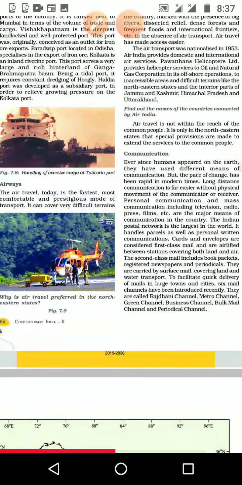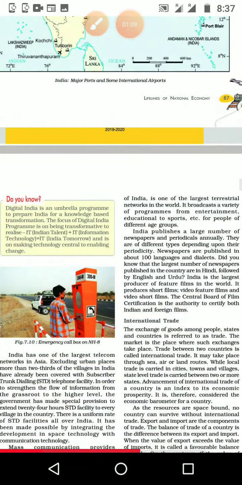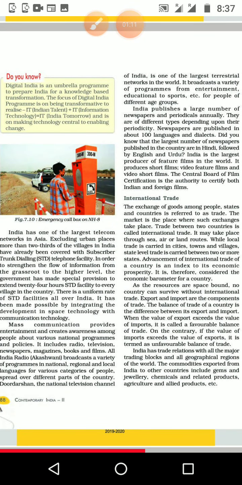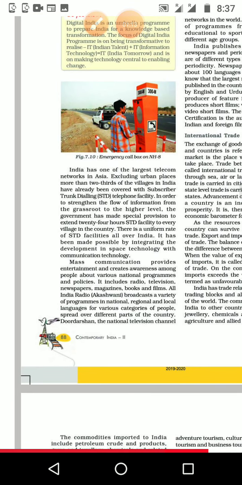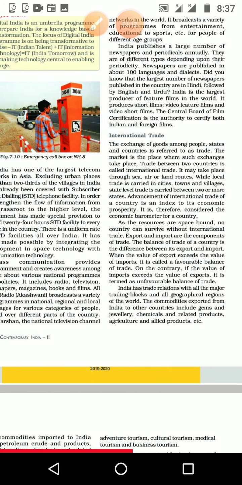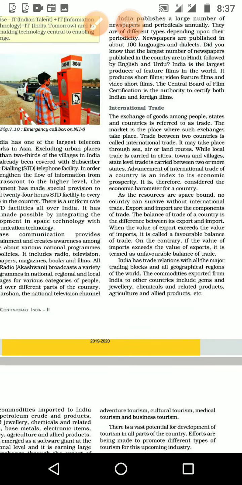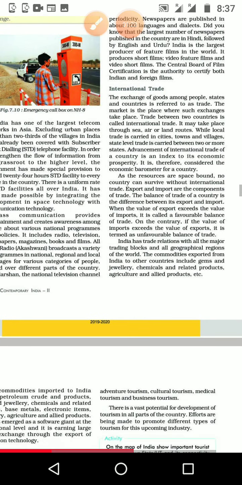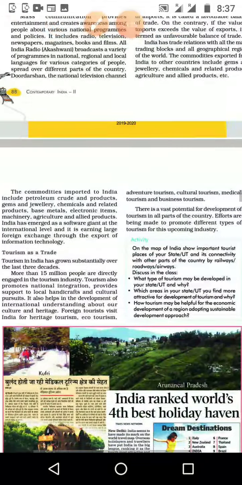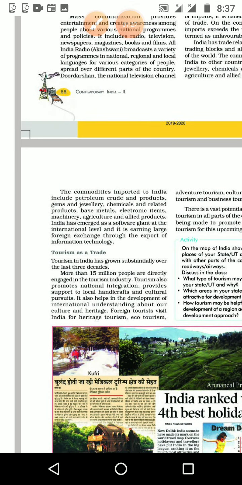Next one is communication. In communication we want to study different modes of mass communication, then individual communication. Now the new topic that is coming, a new method of communication, that is social media. Then comes international trade, then tourism as trade. These are the topics we are going to study in this lesson.